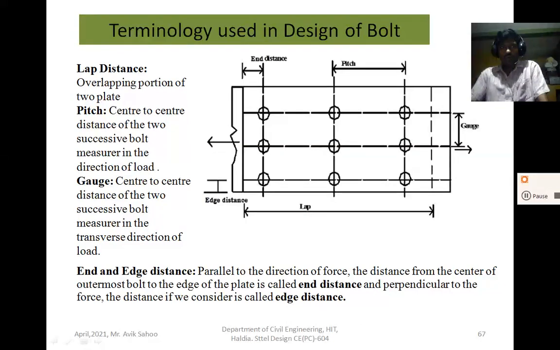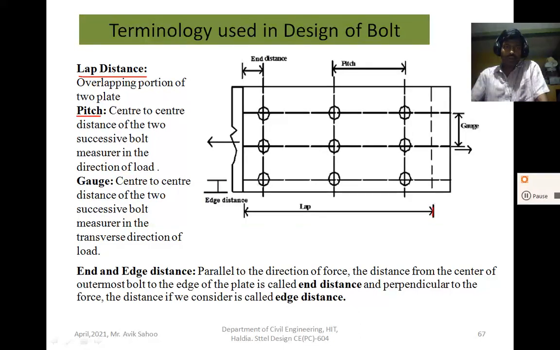Now the terminology you must know when you design the members and design the bolts. Lap distance. So what is lap distance? The overlapping portion of two plates. The two plates are overlapped, so this overlapping portion is called lap.